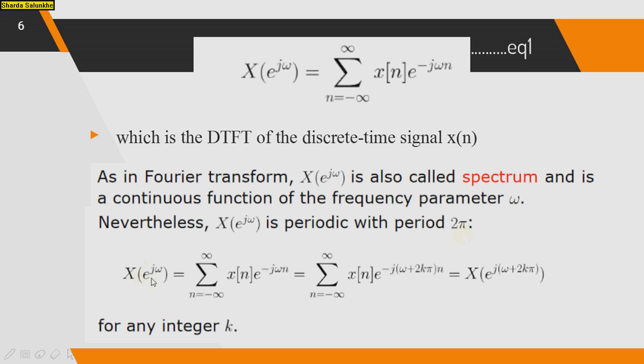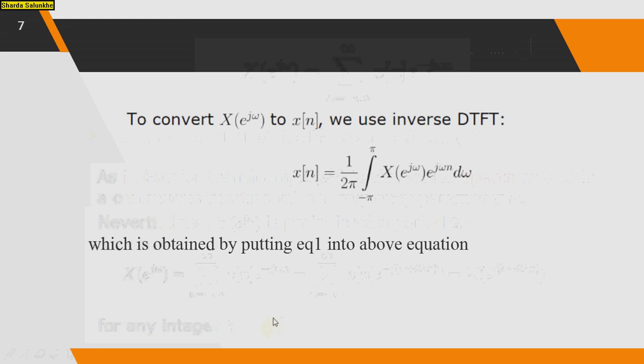So X of e raised to j omega is equal to the summation from minus infinity to infinity of x of n e raised to minus j omega n, that is equal to the summation over n from minus infinity to infinity of x of n e raised to minus j (omega plus 2 pi k) n, that is equal to X of e raised to j (omega plus 2 pi k). This holds for k being any integer.